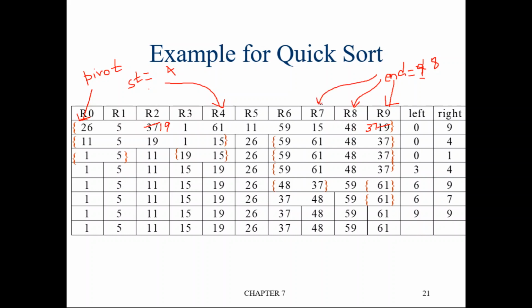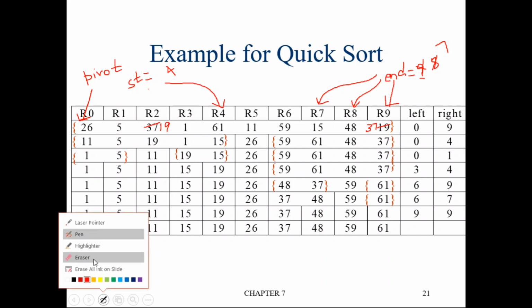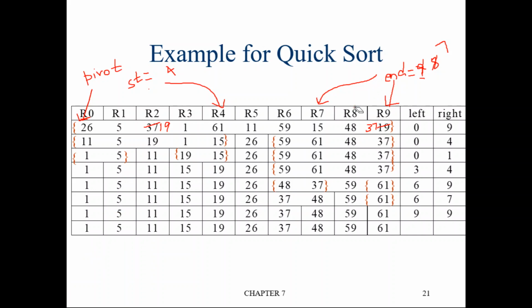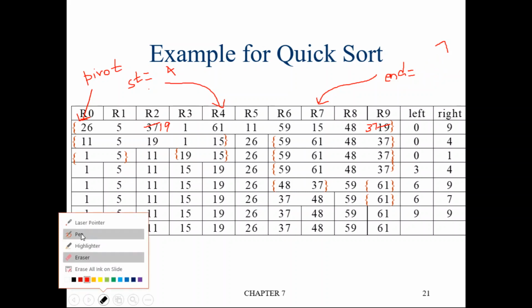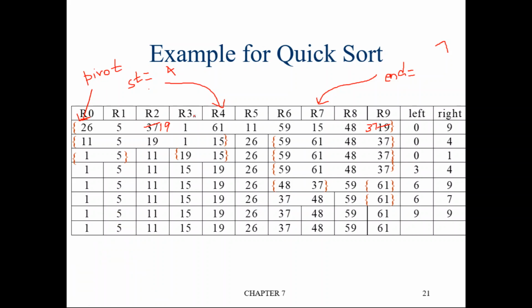So now end will point to the 7th location. Again check, is this value greater than the pivot element? The value at the 7th location is 15, it's not greater than the pivot element, so stop. Now end is pointing to the 7th location and start is pointing to the 4th location. Again you compare, is start less than end? Yes, start is less than end.